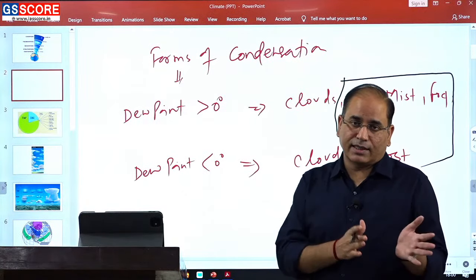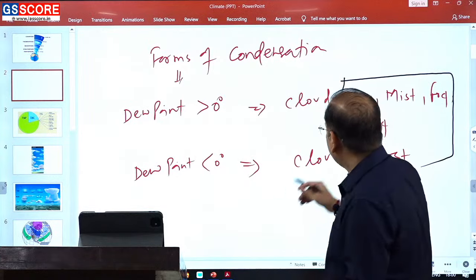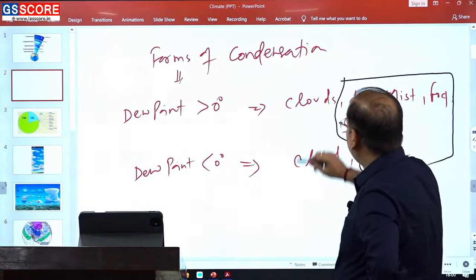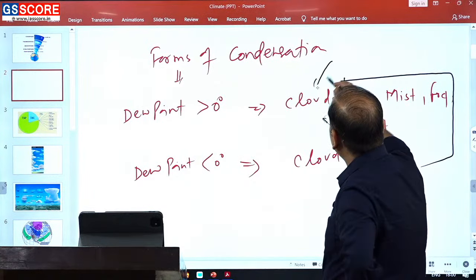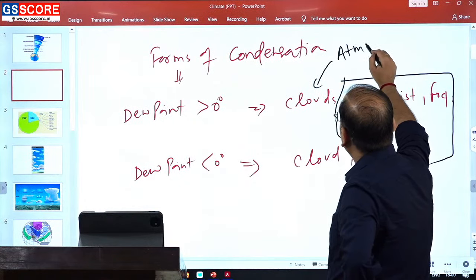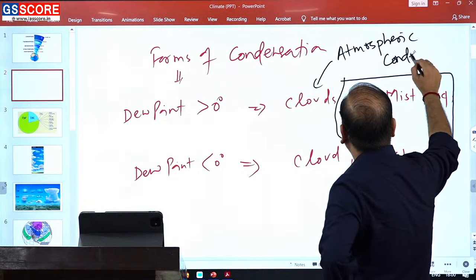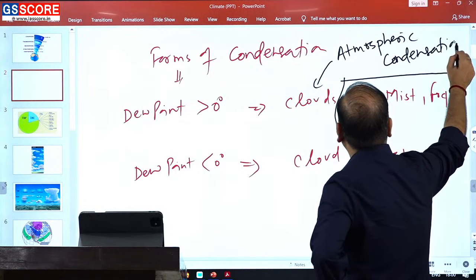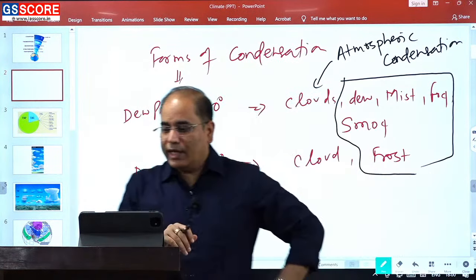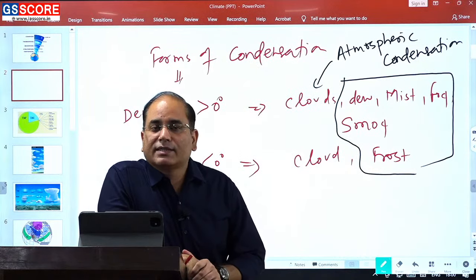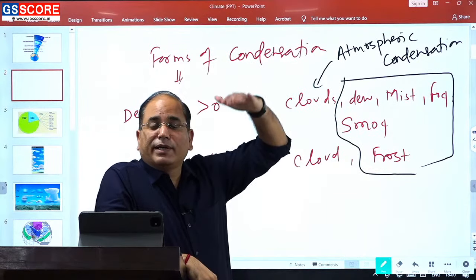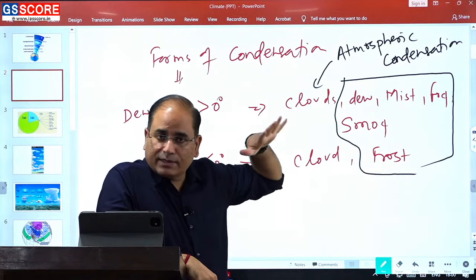But condensation can also be differentiated depending upon where it happens. One is known as atmospheric condensation. Atmospheric condensation means the condensation that is happening in the atmosphere above, which we have already discussed.